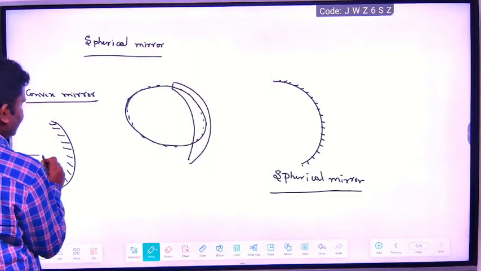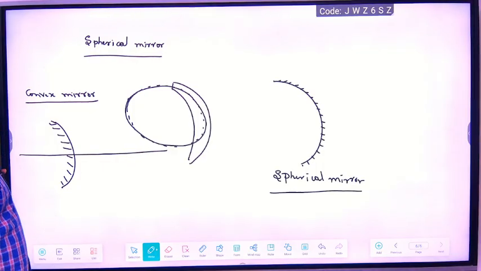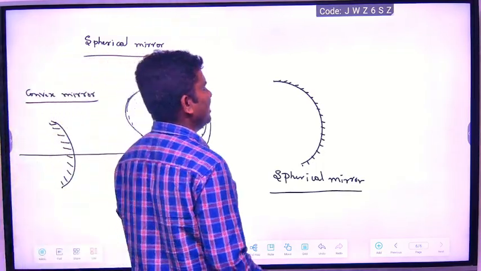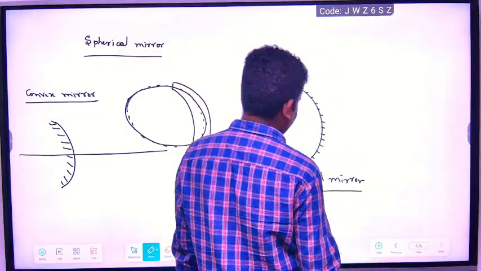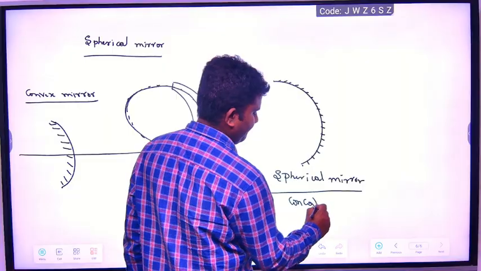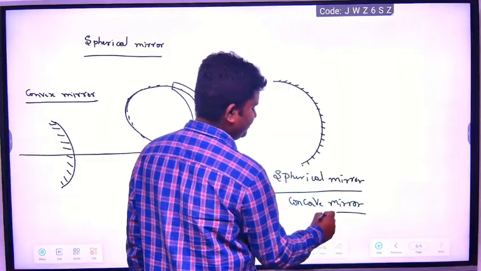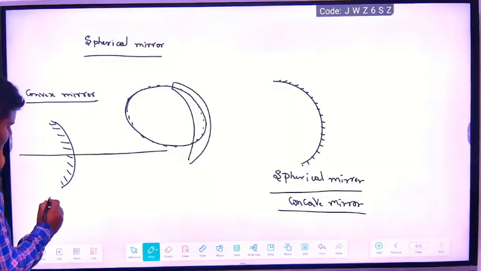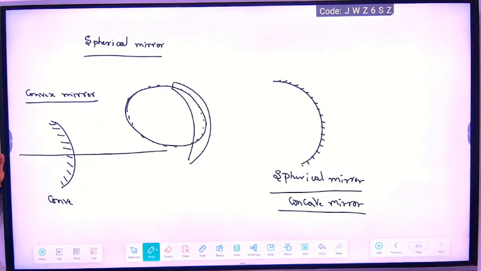Okay, and here this is the principal axis of the mirror. This is a concave mirror. The outer surface of the spherical mirror is silvered. Okay, it is a concave mirror. Which mirror? Concave mirror. And this is the convex mirror. I have written it already, right?